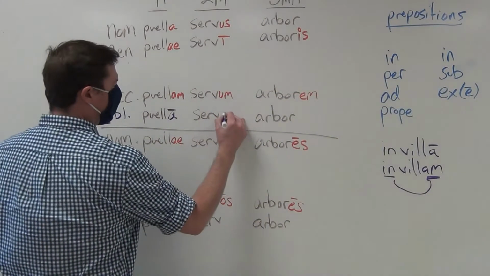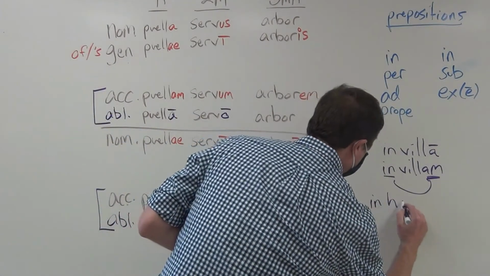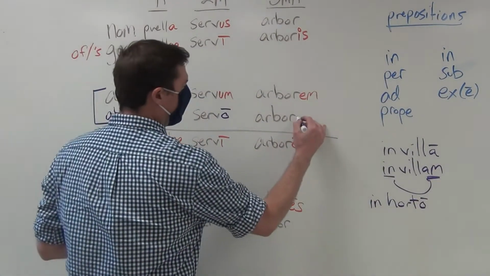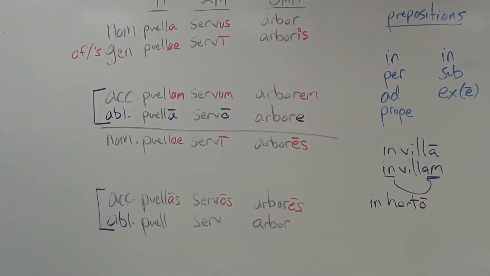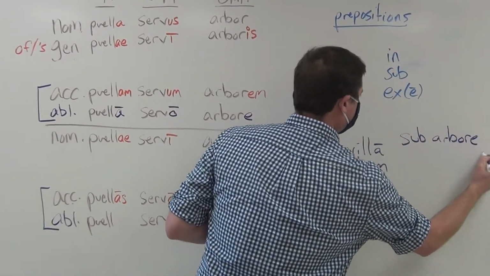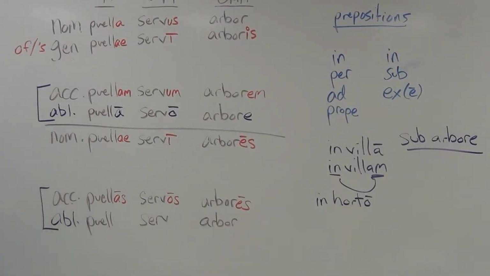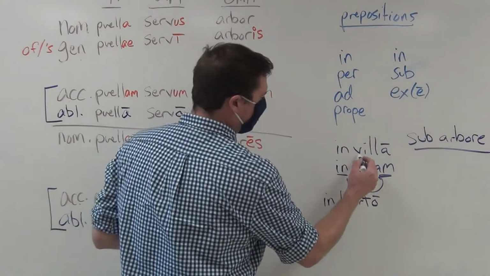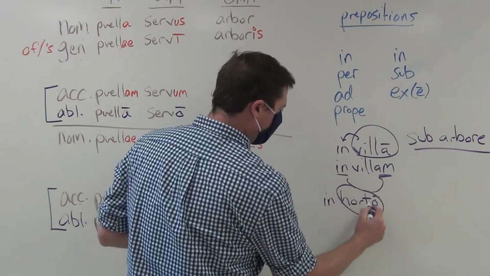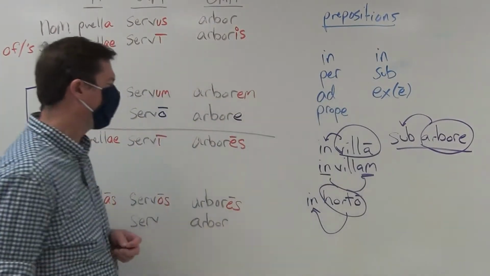It would be a long o, servo, in the same way that we have seen in horto, 'in the garden,' and arbore, that we have seen in sub arbore. So we've actually seen all of these endings before, and we saw them when in fact that word in the ablative was functioning as the object of the preposition.